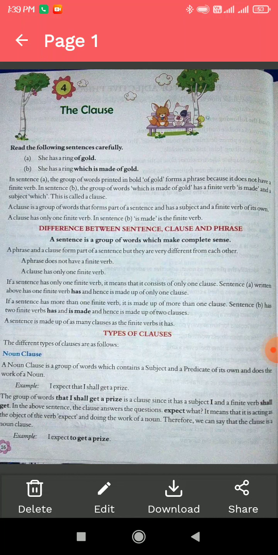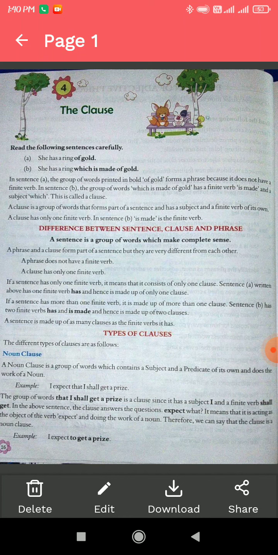So here you can see the definition. A clause is a group of words that forms part of a sentence and has a subject and finite verb of its own. So a clause is also a group of words that forms a part of a sentence, which has a subject and a finite verb as well as a predicate. That group of words we can say is a clause. A clause has only one finite verb. The most important thing we should know about a clause is that it has only one finite verb. In sentence B, is made is the finite verb. Finite verbs change their form.